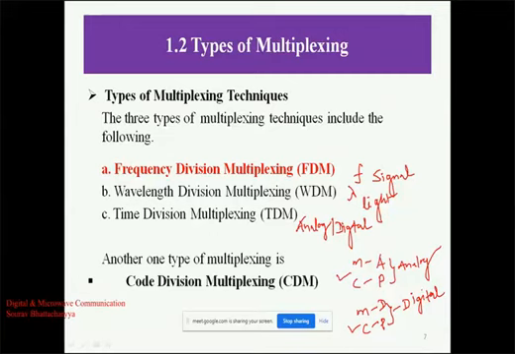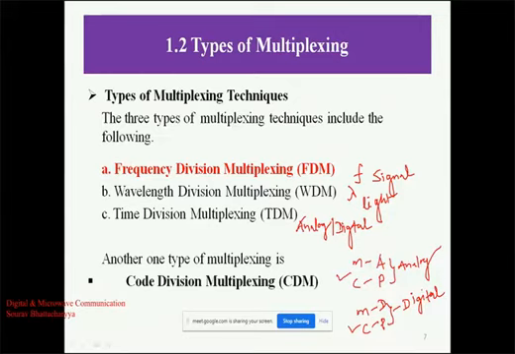Code division multiple access is also a different scheme of multiplexing technique. There is CDMA, CSMA/CD, CSMA/CA, where CD means collision detection and CA means collision avoidance, a lot of things are there, and you will learn CDMA in your computer network course.